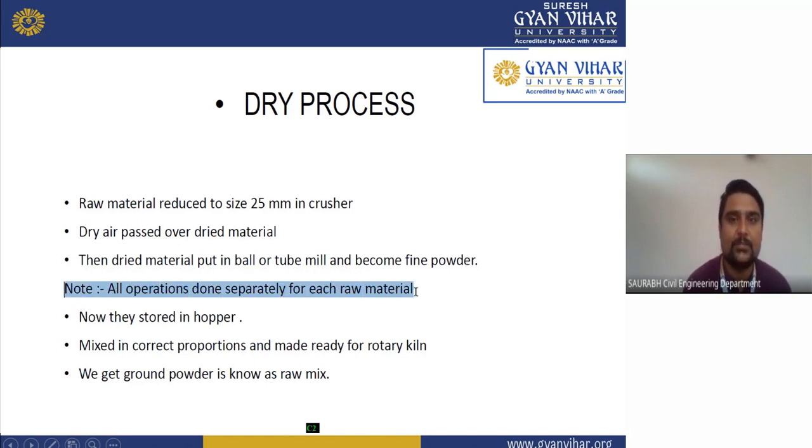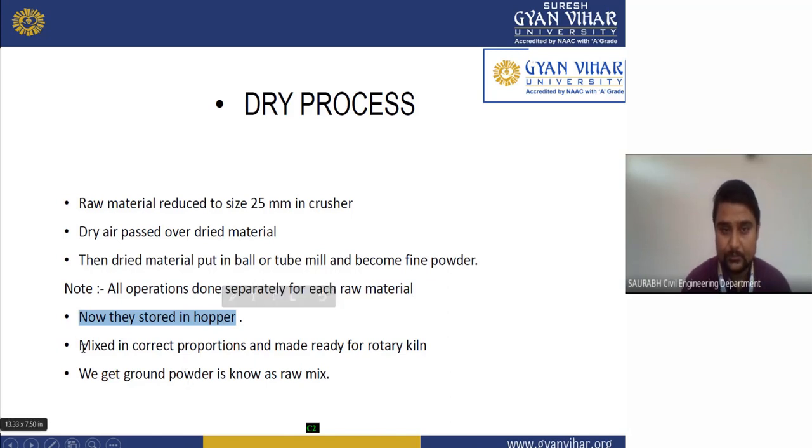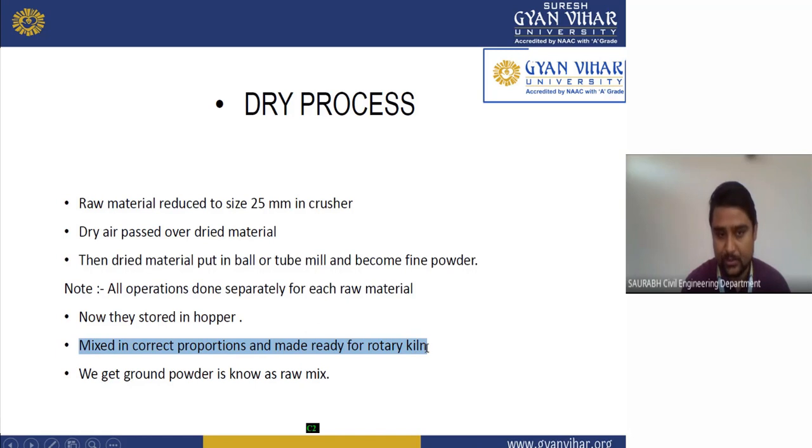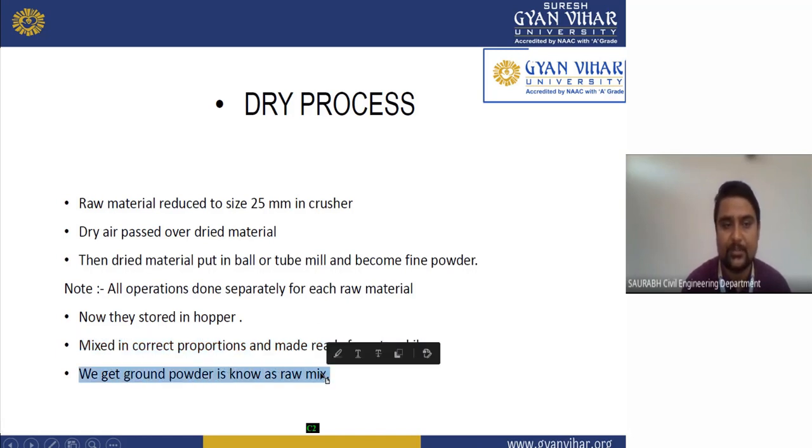Note, there is also one note, as you can see here: all operations will be done separately for each raw material. Now they will be stored in a hopper, mixed in the correct proportion and made ready for the rotary kiln. The ground powder we get is known as raw mix.